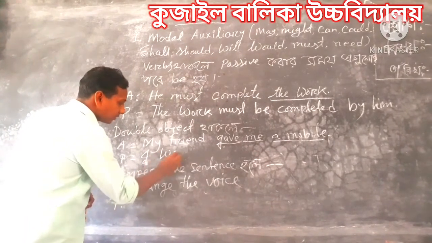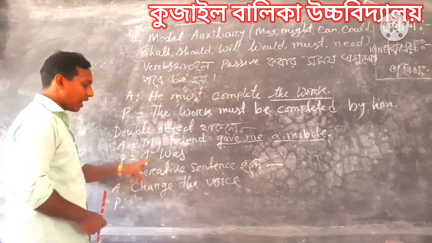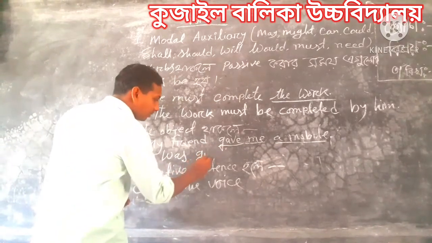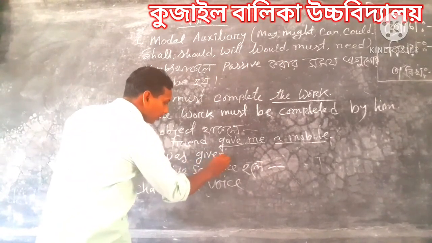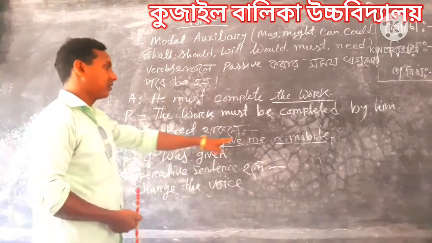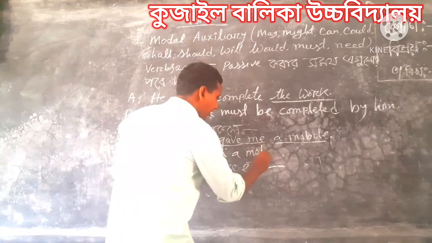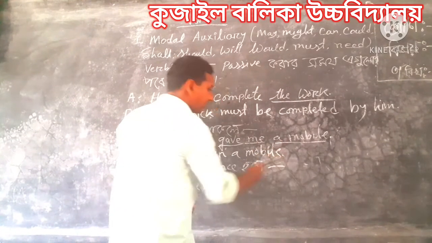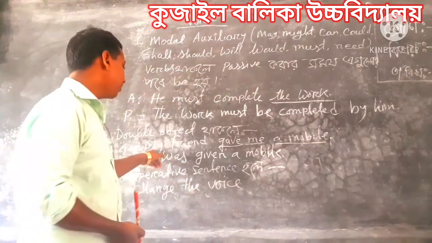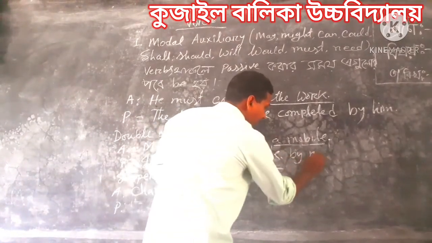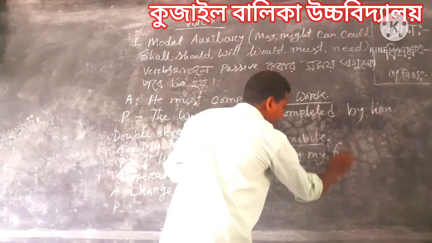I was, then given. Given is the V3 form. I was given a mobile. I was given a mobile by whom? By my friend.